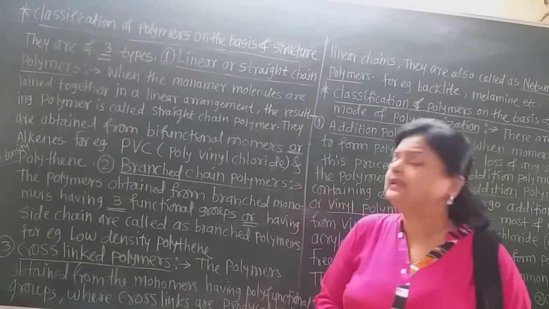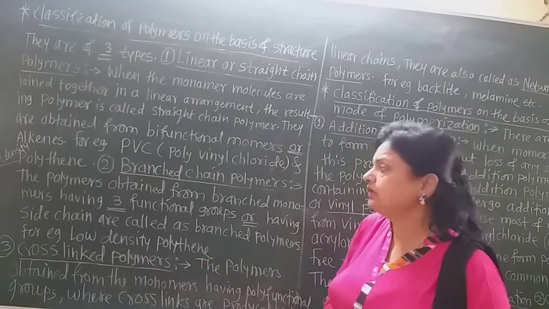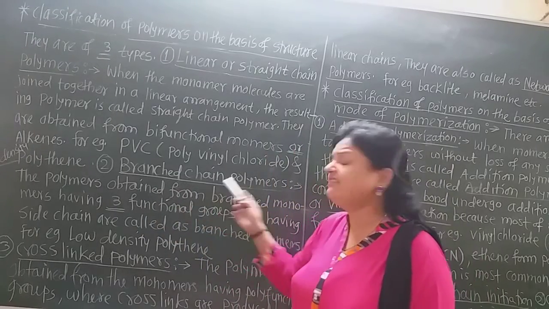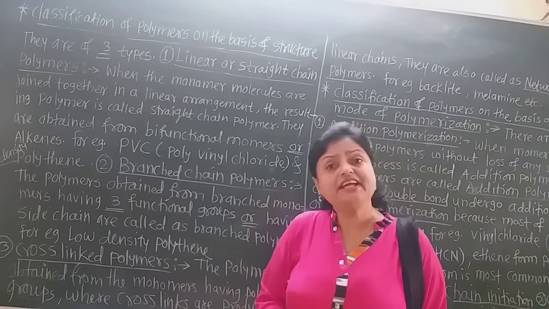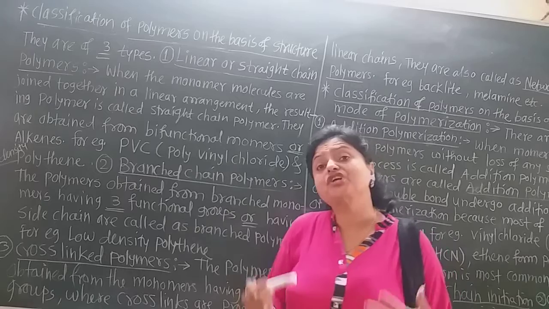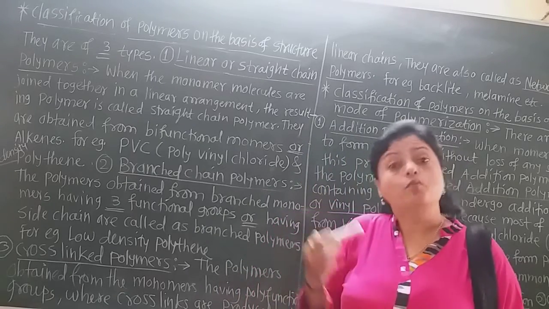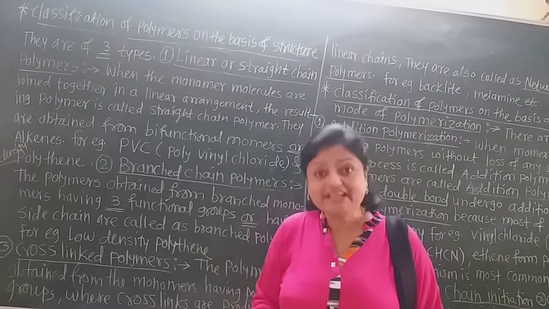Now the second main type is the branched chain polymers. As the name suggests, they have branching or side chains in the monomers. The polymers obtained from monomers which have branching, substituents or side chains are called branched chain polymers. These monomers may have three functional groups or a side chain.